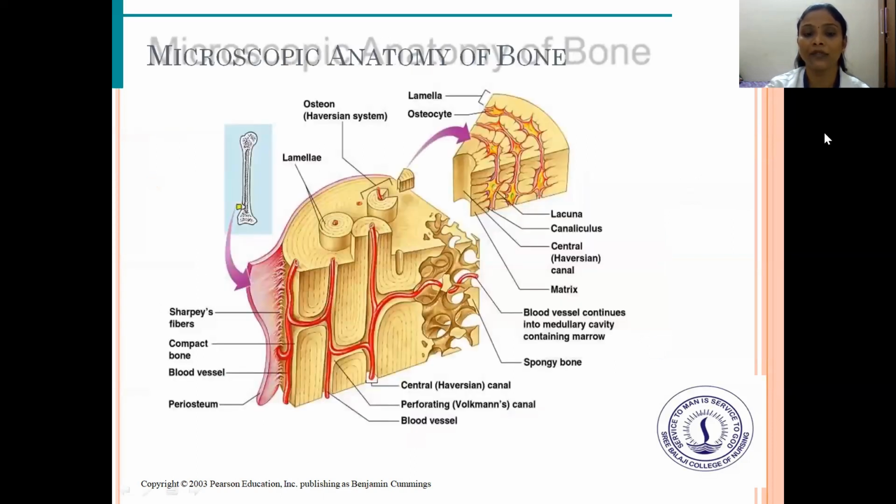And then the microscopic anatomy of the bones. Under the microscope, you can see the structure of the bone: the Sharpey's fibers, compact bone, blood vessels, periosteum, central canal, perforating canal, spongy bone, and blood vessels continuing into the medullary cavity. In the cross section, you see the lamellae, osteocyte, lamella, central canal, and matrix. These are the things present in the microscopic anatomy of a bone.